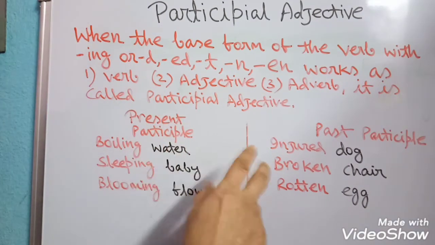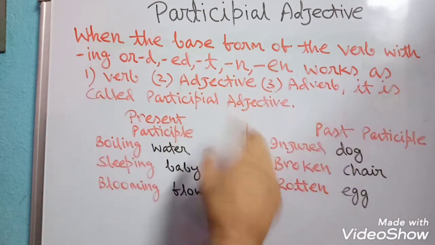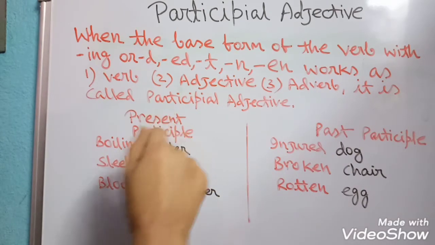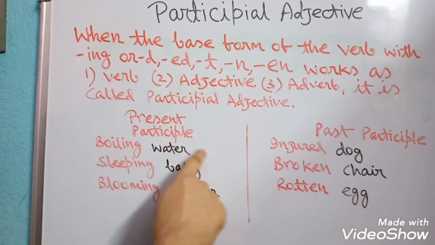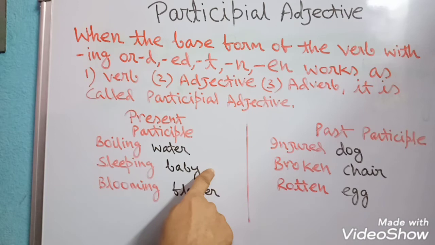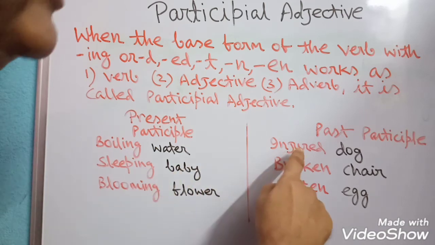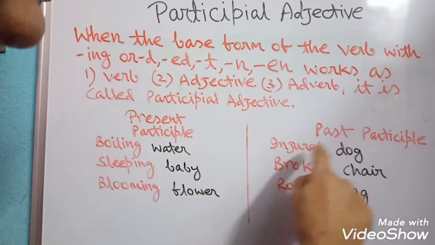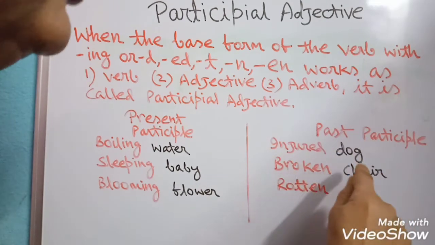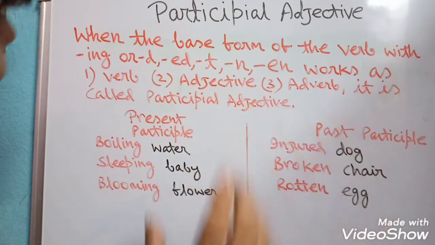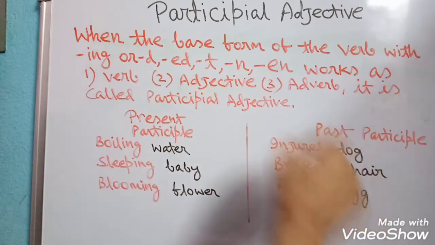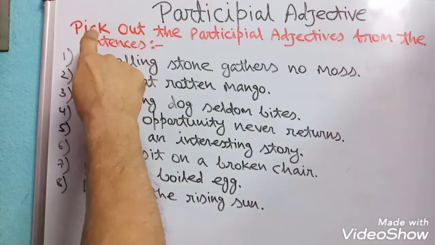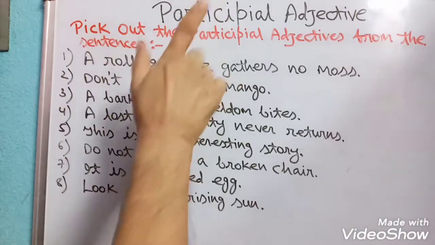Now I have divided into two columns. Number one column, present participle: boiling water, sleeping baby, blooming flower. In past participle: injured dog, broken chair and rotten egg. These are present participle examples and these are past participle examples. Now look at the examples.